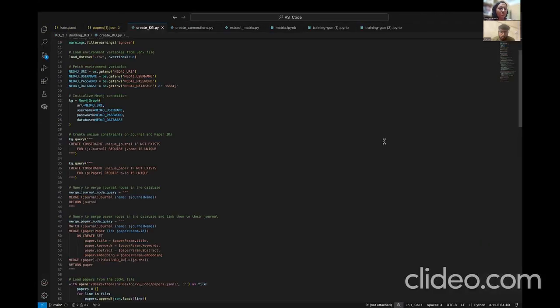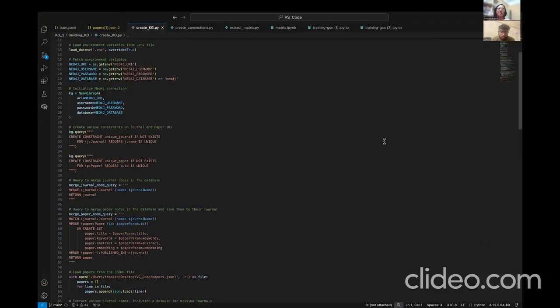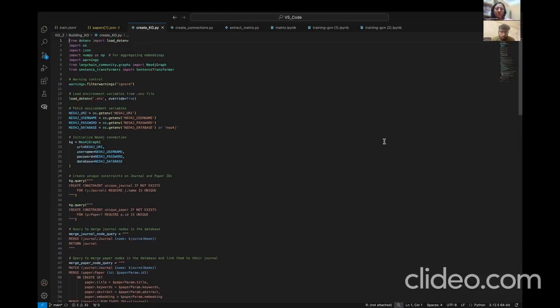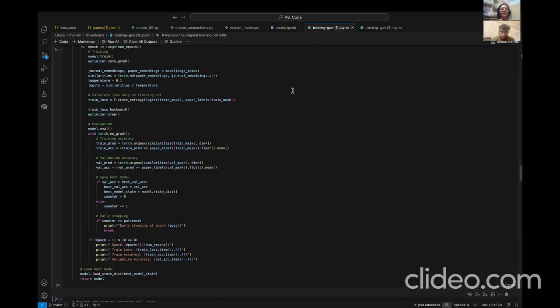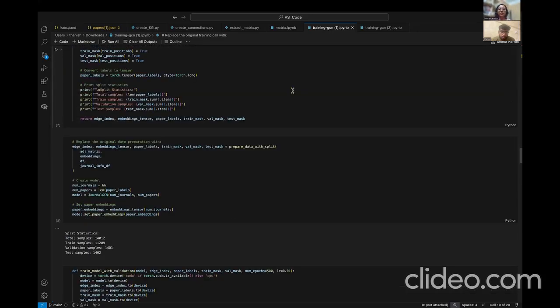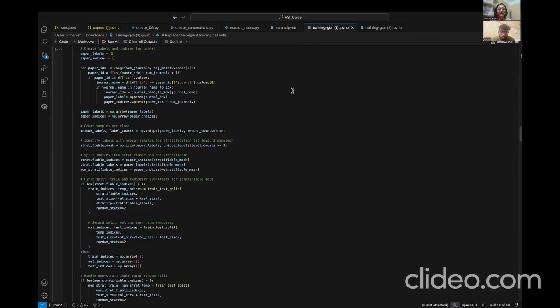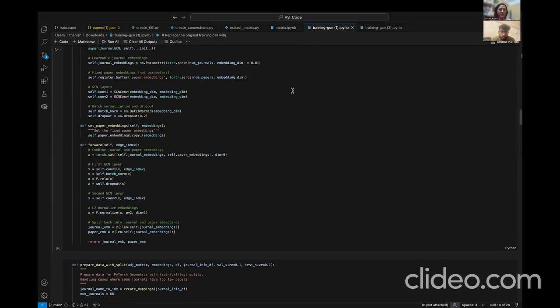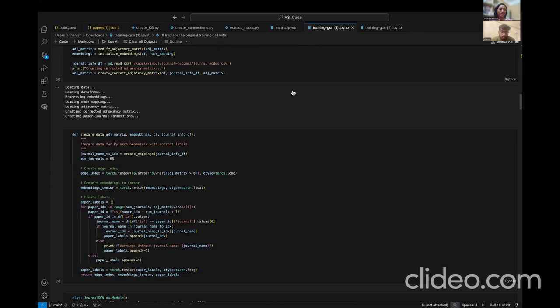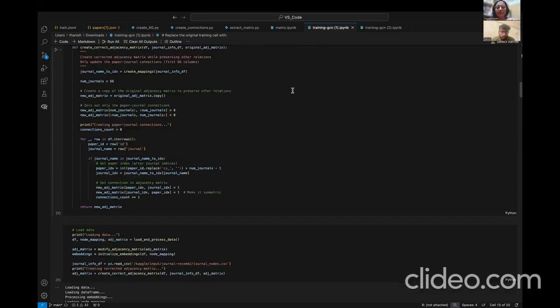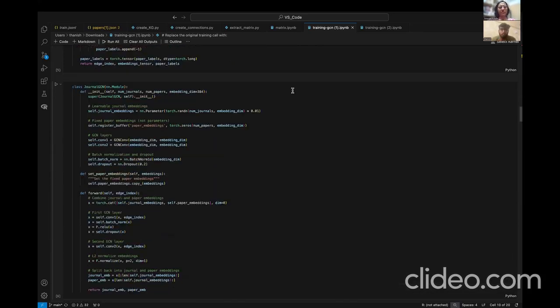Now Tanish will go through how we will apply a graph convolution network to update the journal embeddings. And these journal embeddings will accumulate the knowledge of all other similar journals and the papers published in them. So it will be for acquiring the domain knowledge of that particular research topic.